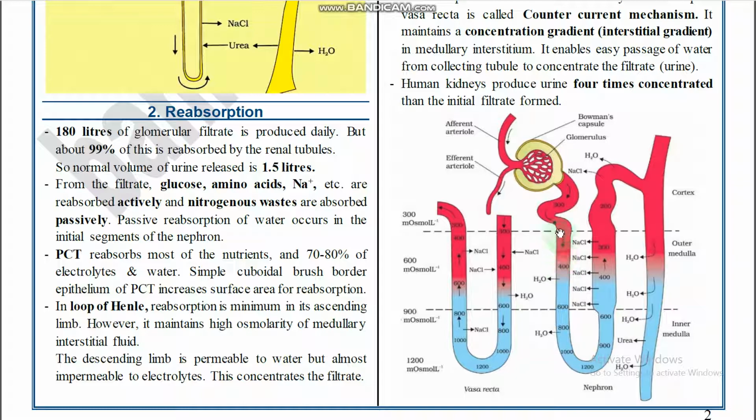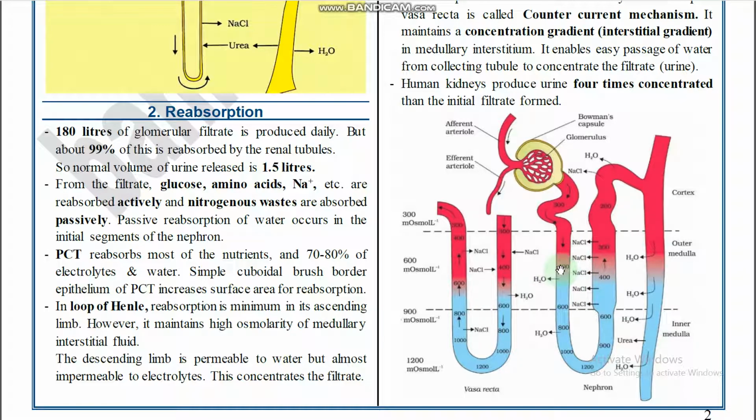So here, this is the loop of Henle and this one is the vasa recta. In the loop of Henle the filtrate moves from up to down, so from here to here. This arrow marks the movement of the filtrate. In the vasa recta, the arrow shows the movement of the blood from here to here. So this is DLOH, this is ALOH, this is the ascending limb of the vasa recta, this is the descending limb of the vasa recta. This one is parallel to this.